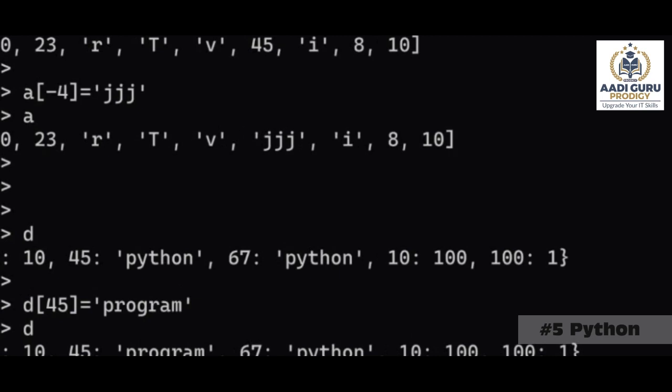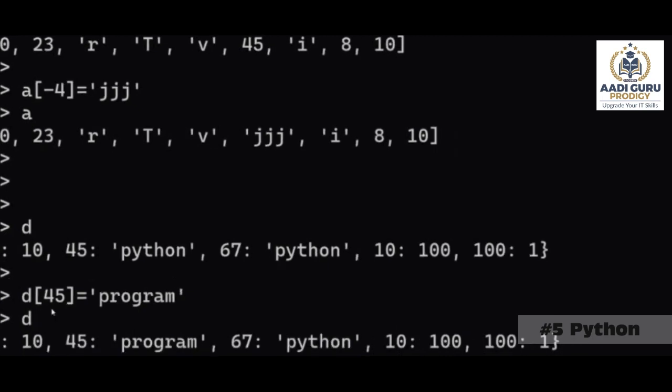Now remember carefully, guys. Everybody, please focus here. If you want to modify something, how are we doing it? d of that key equals value. If you give it in this particular way, the interpreter will first check for the key inside this dictionary. Do we have any key with that name? If the key name is there, it will update the value. Whatever value is there, it will remove that one and place the new value.